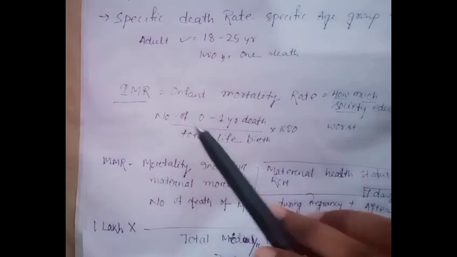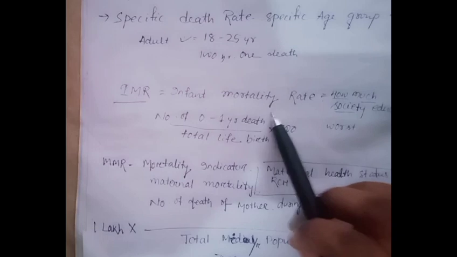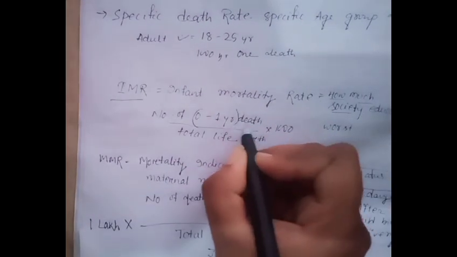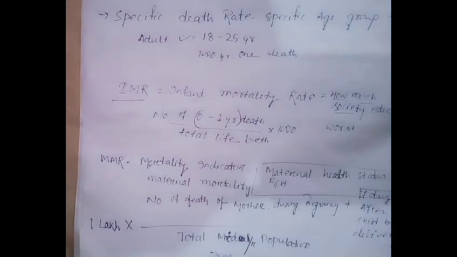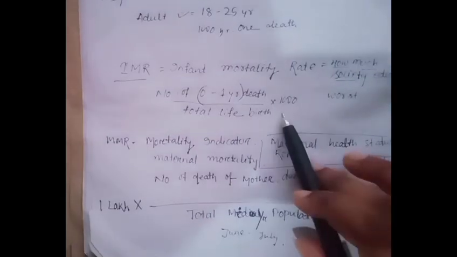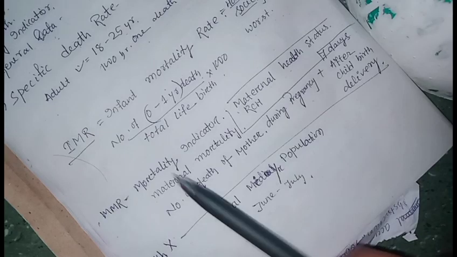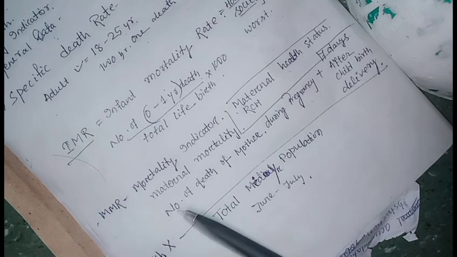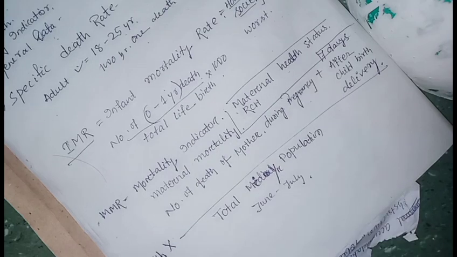So how do we calculate it? The number of deaths in the 0 to 1 year age group of infants, divided by total live births, into 1000, that is the IMR. It refers to the mortality indicator. Next is maternal mortality, which defines maternal health status, that is RCH. These come under the MMR.